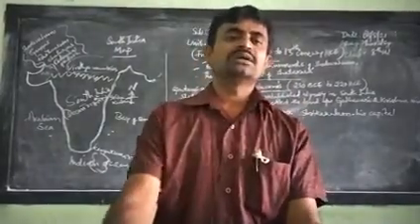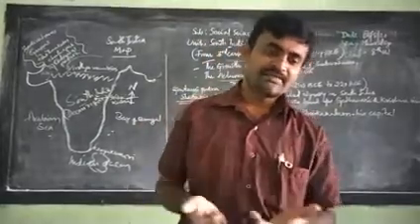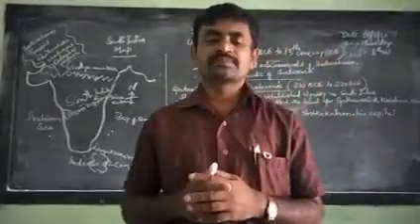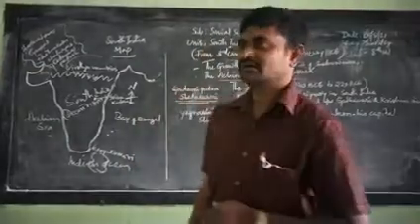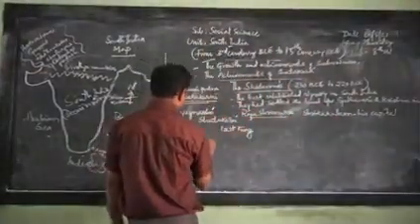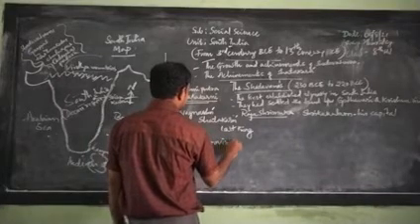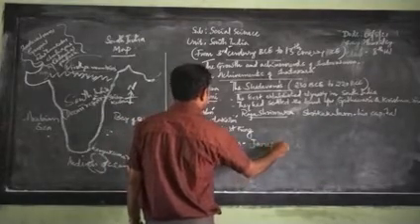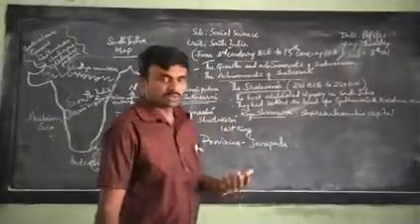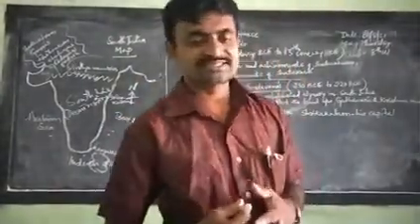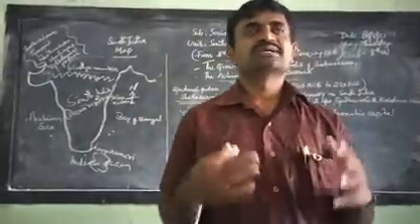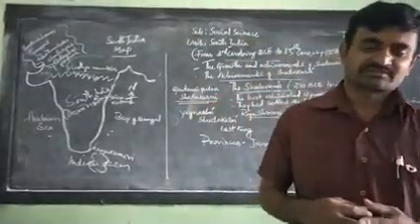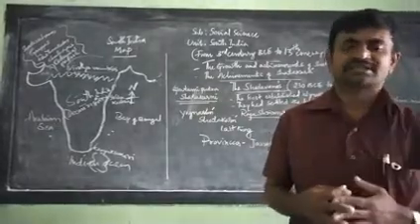The kingdom was divided into several provinces called Janapadas for smooth and good administration, and several officers were appointed to administer them.